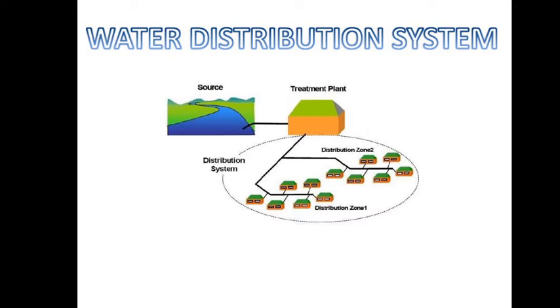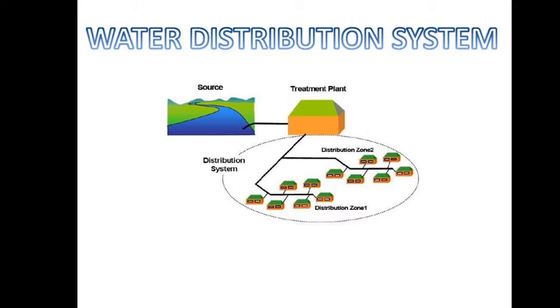Different appurtenances are used in a water distribution system. For good functioning of the water distribution system, some devices are used, and these devices are called appurtenances. What is the purpose of these appurtenances? First, to control the flow of the water, to make emergency water supply against fire, to detect leakage and reduce the wastage of water, and to take out or put in air in a pipe for correcting the water pressure.